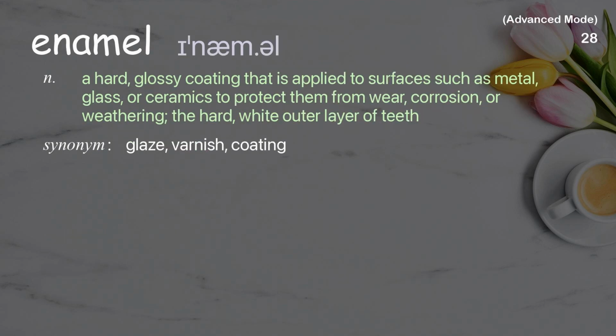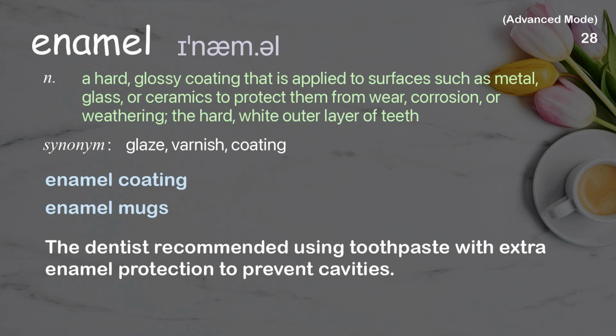Enamel. A hard, glossy coating that is applied to surfaces such as metal, glass, or ceramics to protect them from wear, corrosion, or weathering; the hard, white outer layer of teeth. Examples: Enamel coating. Enamel mugs. The dentist recommended using toothpaste with extra enamel protection to prevent cavities.